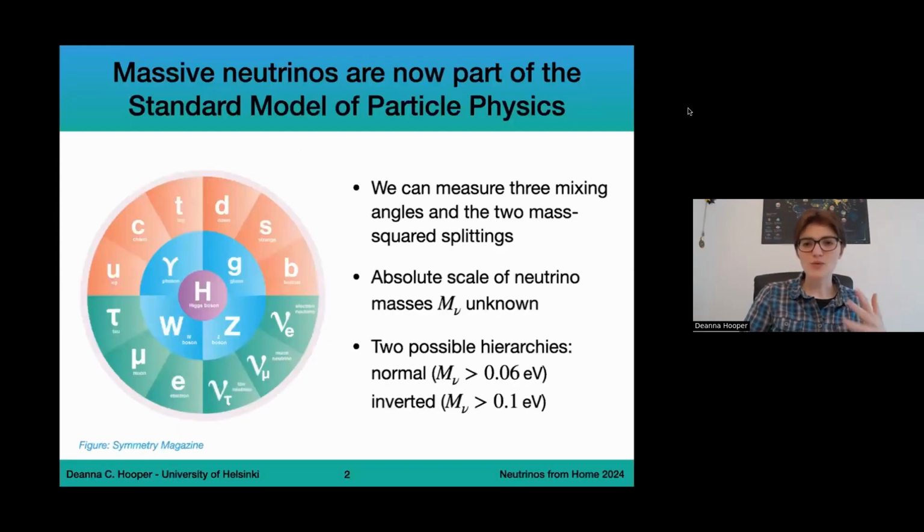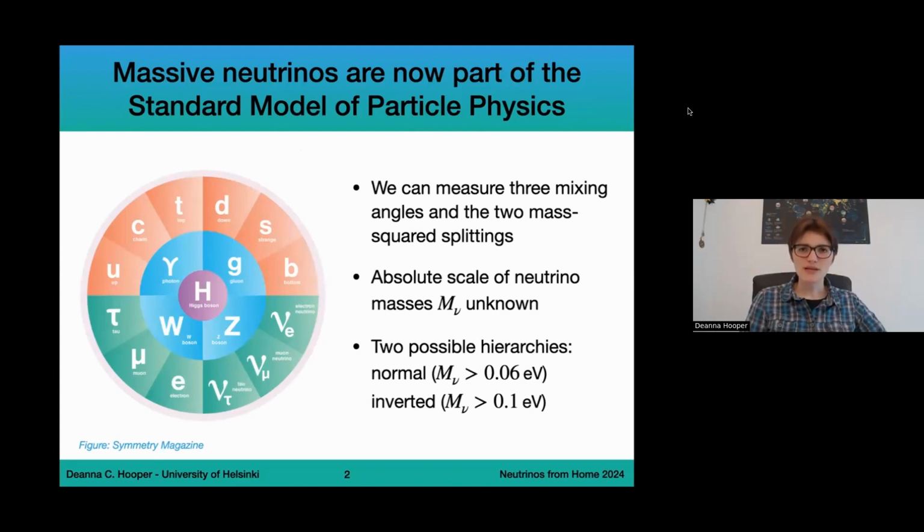So jumping straight in, we know by now that massive neutrinos are part of the standard model of particle physics. Before we didn't know that neutrinos had masses, but thanks to neutrino oscillation experiments, we've been able to see that neutrinos change flavor and therefore they must have non-zero mass. From a particle physics point of view, there are several things we can constrain or study in terms of neutrinos. We have 3 mixing angles, which is related to how the flavors mix together, and we have 2 mass squared splittings, which is the relative difference between the different masses.